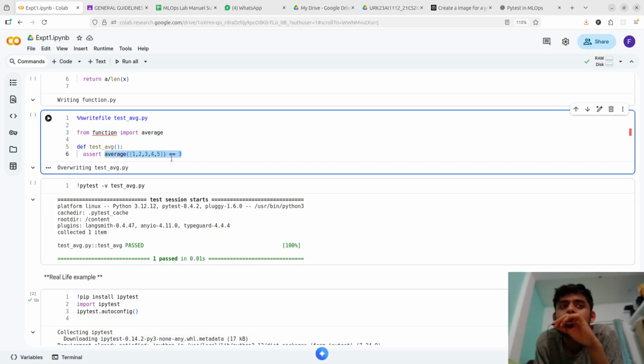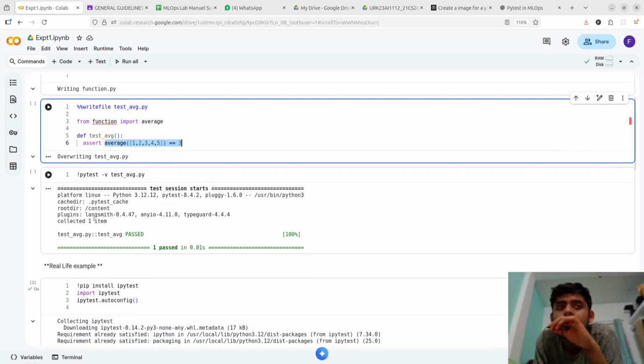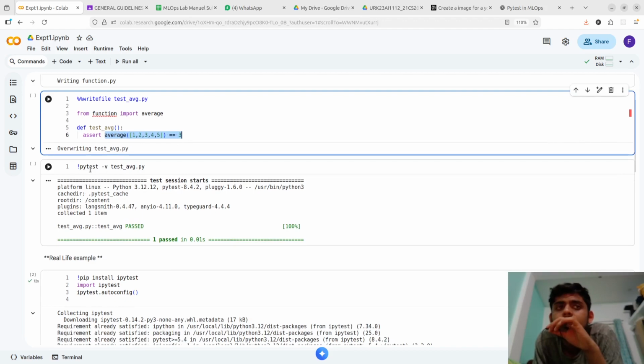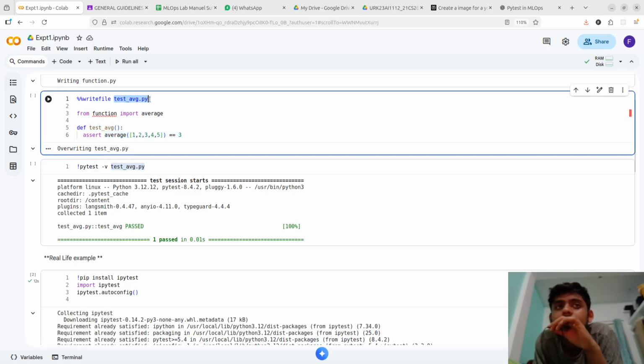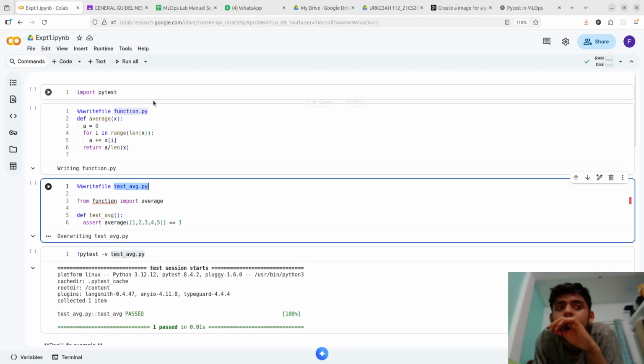You can see over here how we define the output, using the bash command pytest with verbose and our file name. Where does this file name come from? It came from here. Let's try running this.